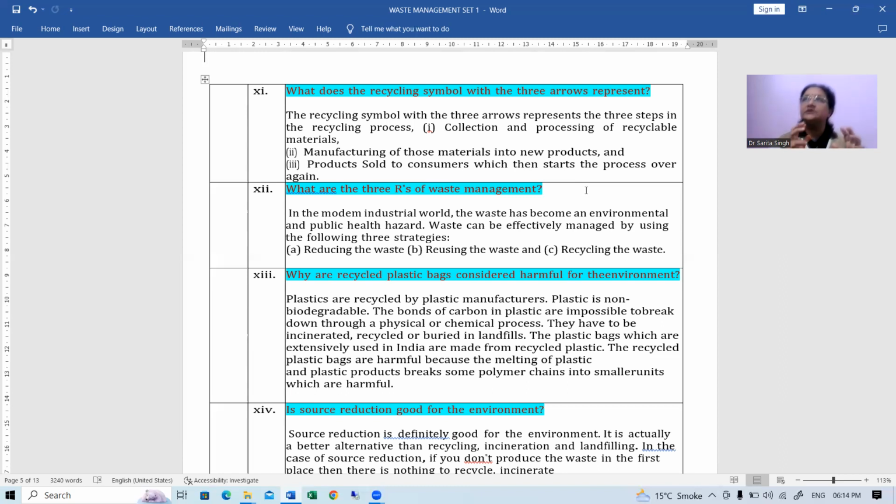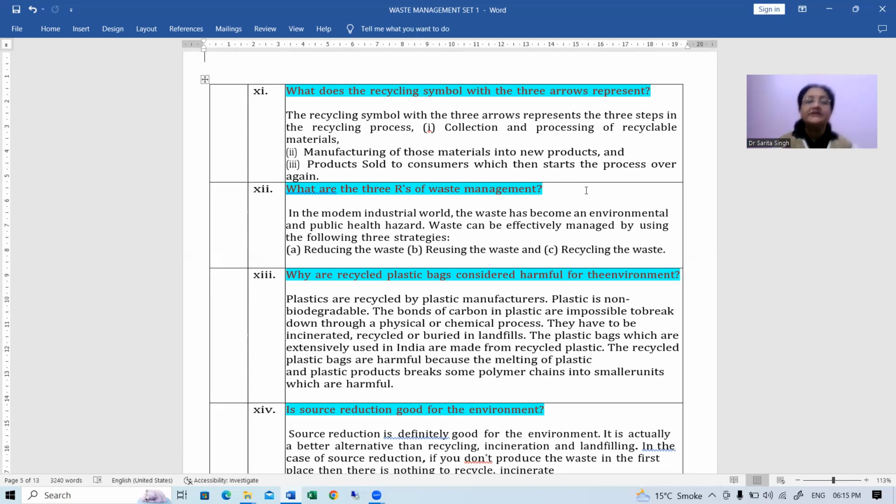Recycling means those materials which can easily be recycled into something new. Such things are sent to the recycle units, and there the recycling is done. So the three R's are basically reducing, reusing, and recycling. Okay, reducing, reusing, recycling. Clear?